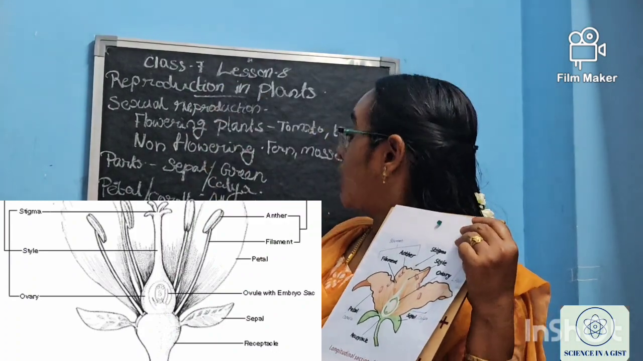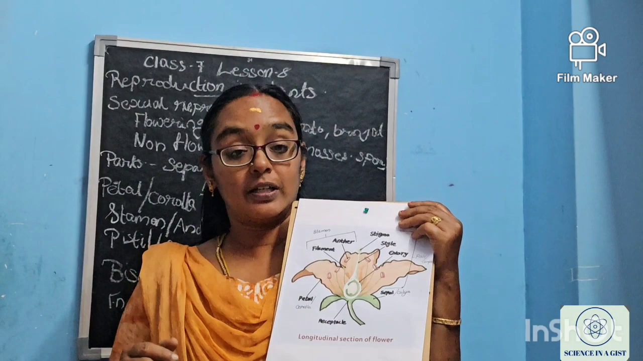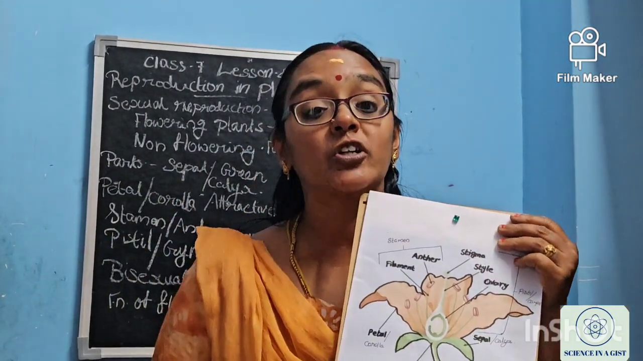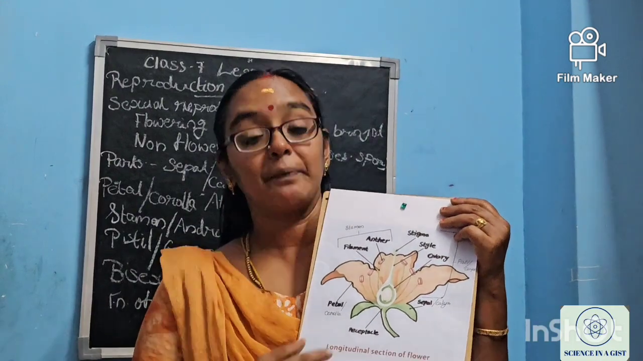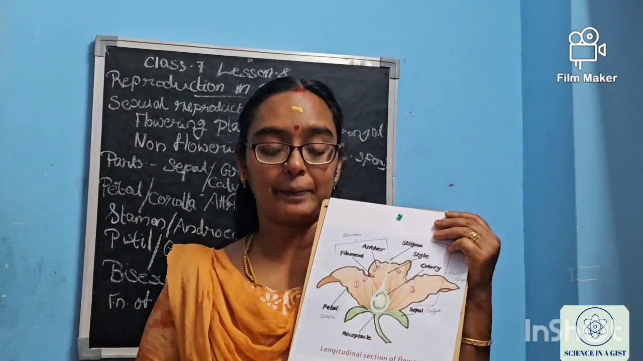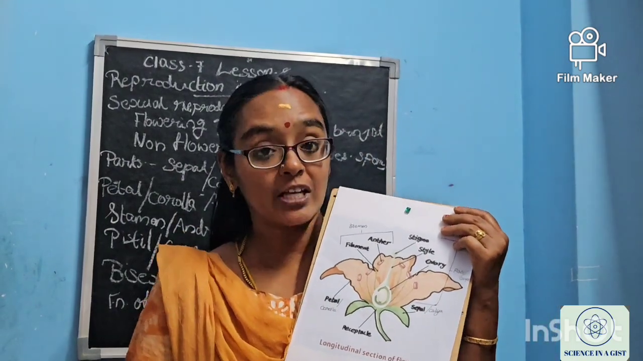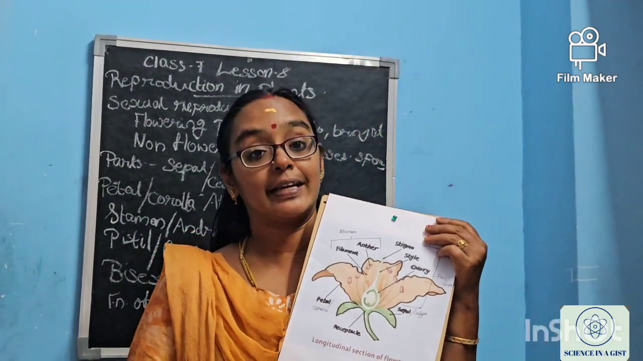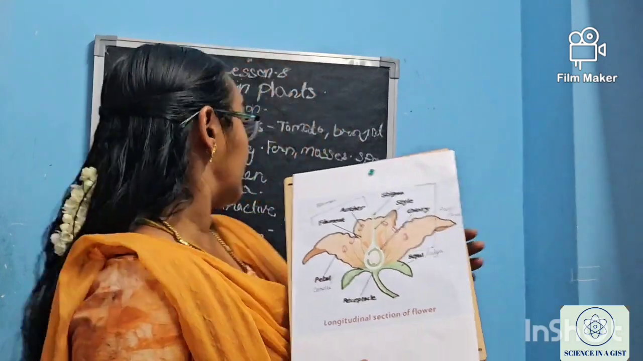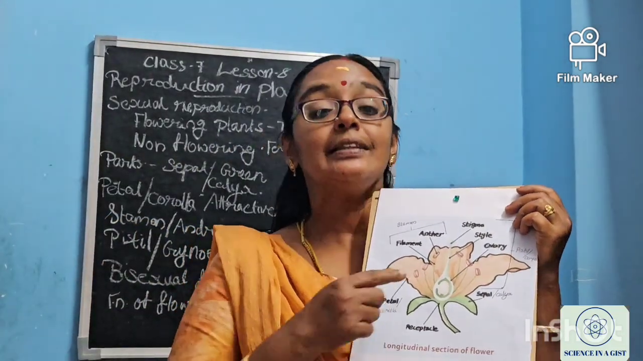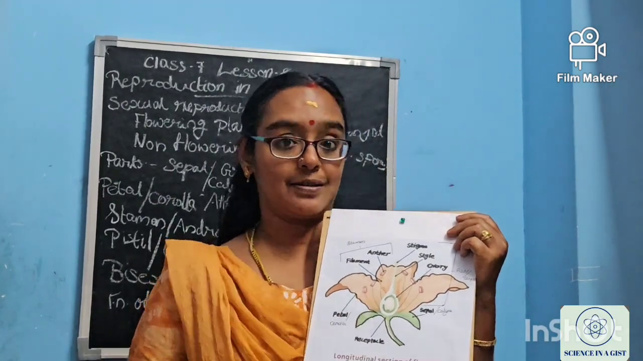This stamen, containing the male gamete, has another name. It is called androecium. Androecium is another name of stamen. Okay? Now we are moving to the female reproductive part. It is called pistil, or another name for it is gynoecium. This pistil contains three parts.